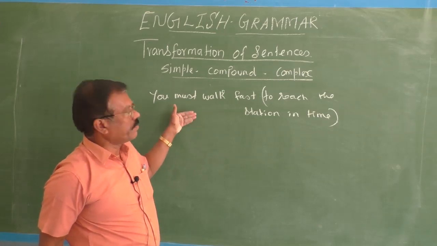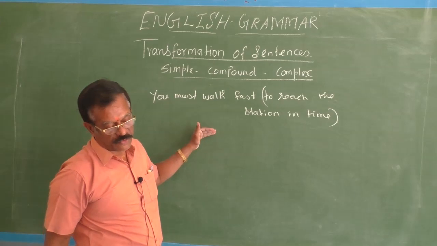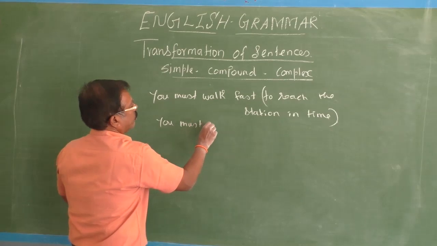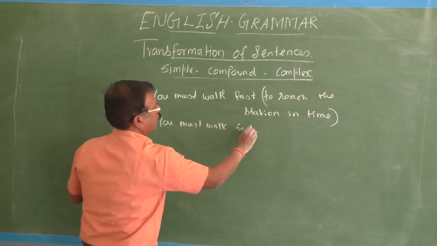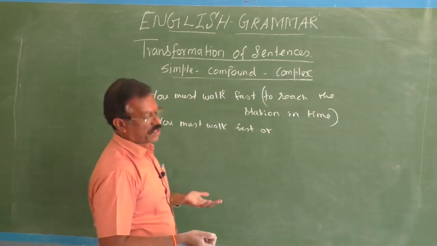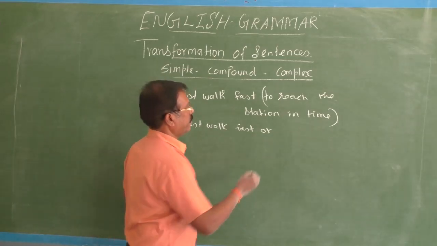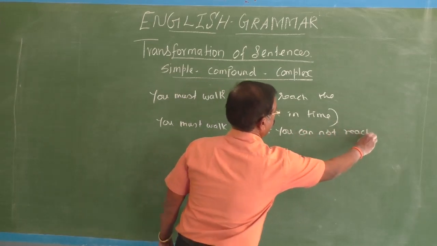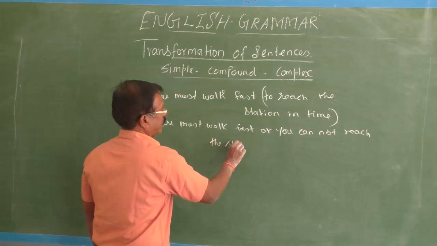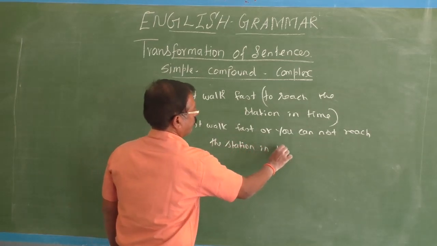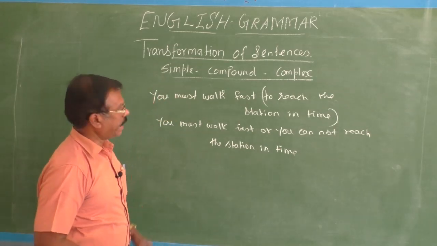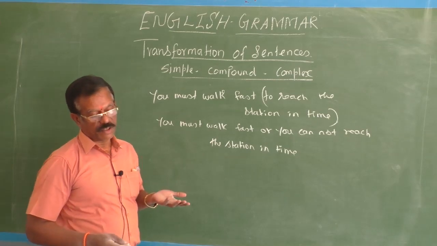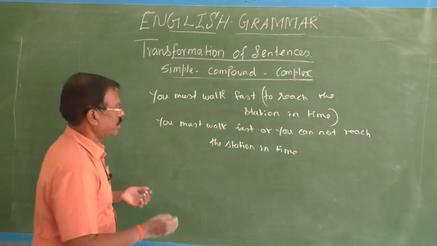Now you have to change the simple sentence into compound. You must walk fast or you cannot reach the station in time. Unless you walk fast, you cannot reach the station in time, or simply you can say you must walk fast so that you can reach the station in time.